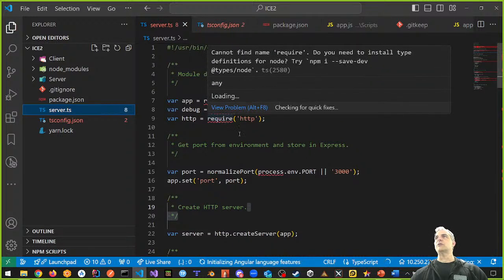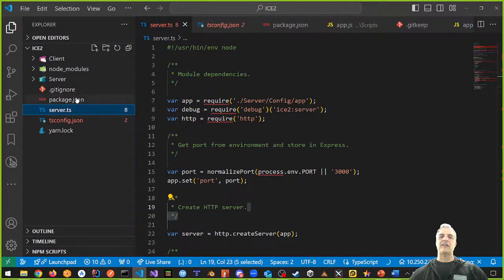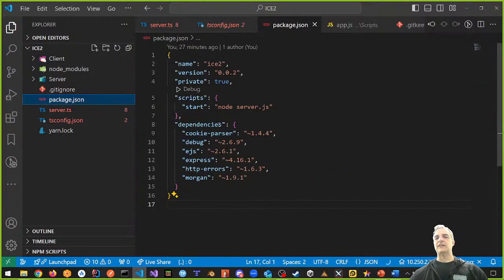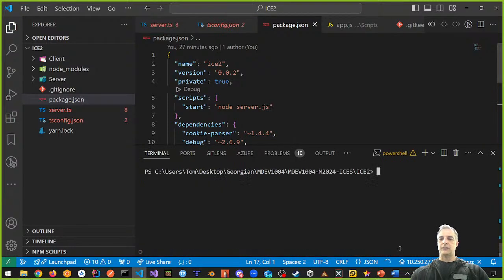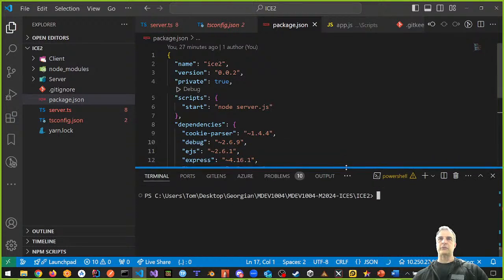The problem when we do server.ts is it doesn't understand requires. It wants to use imports. And in our package.json, it doesn't understand how to do cookie parser, debug, EJS, express. We need to give it some help, right? And by the way, these are old modules. Let's add these in again. Let me see if I can upgrade a little bit. So I'm going to go here, clear. And I'm going to start upgrading these modules one by one so you can see how this works.